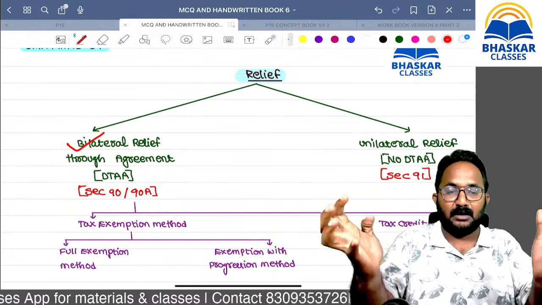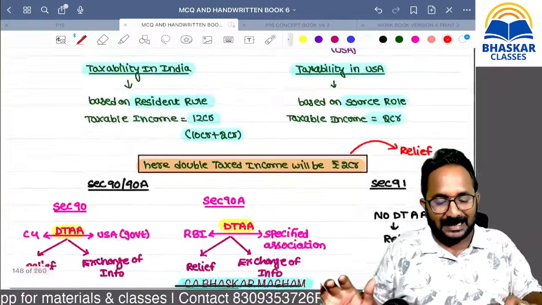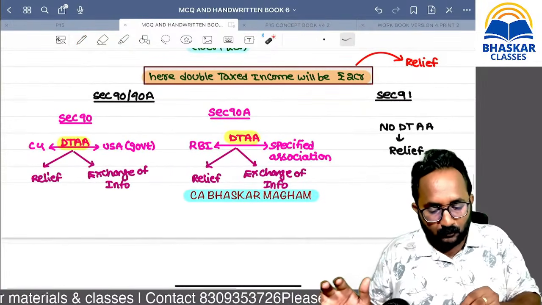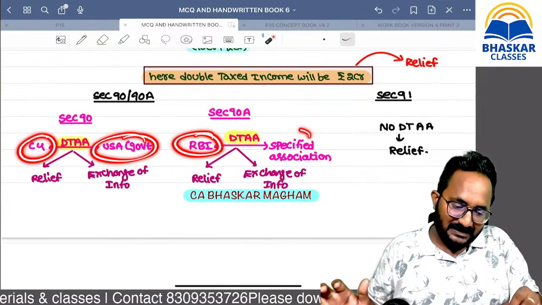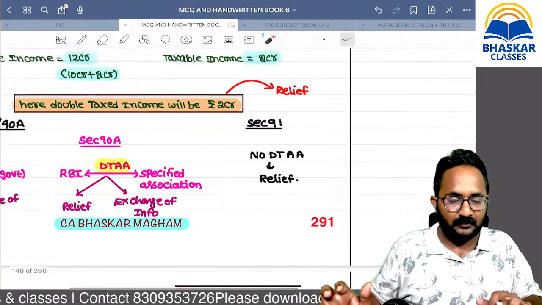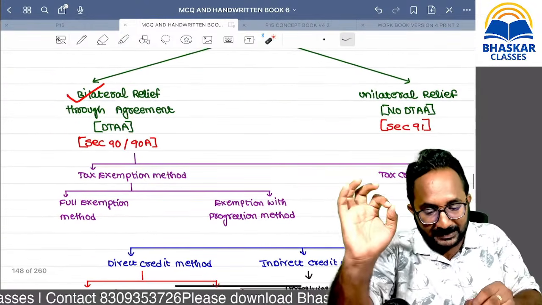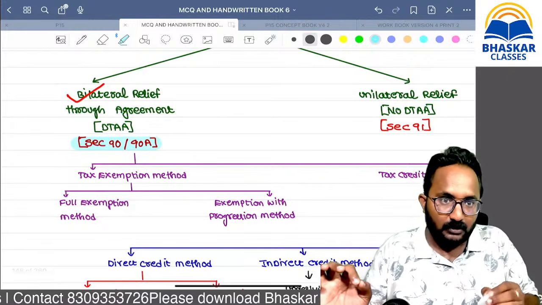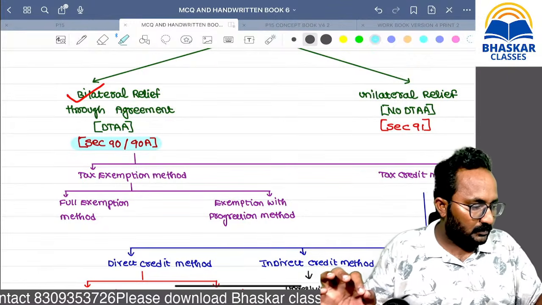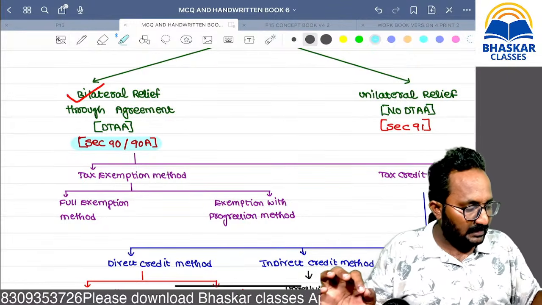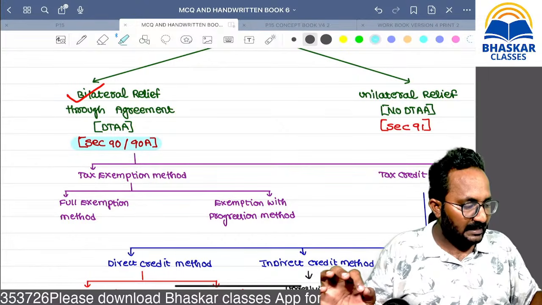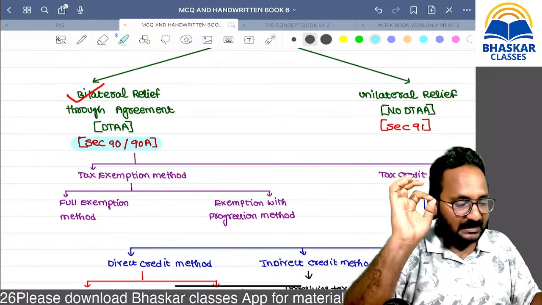Bilateral means both sides have agreed to each other in order to provide this relief. That is called bilateral, and that is governed by section 90 or 90A.